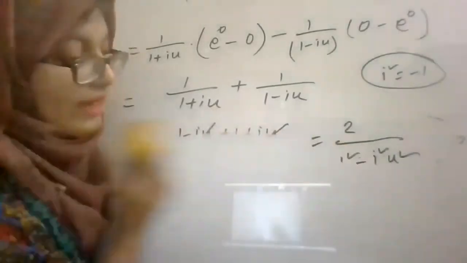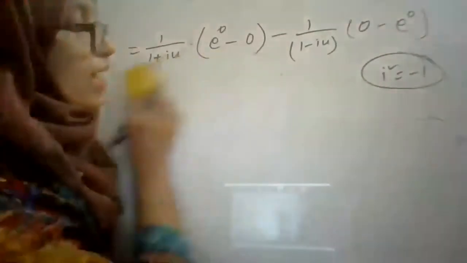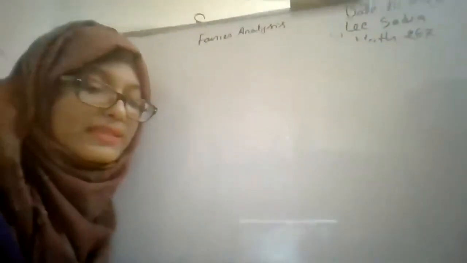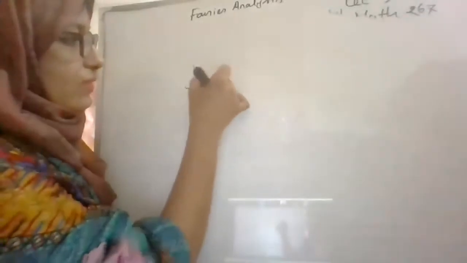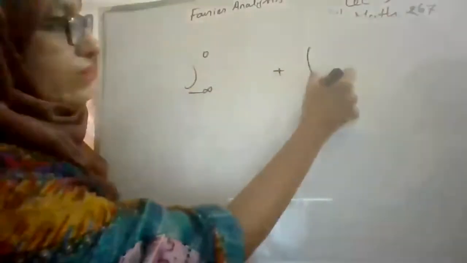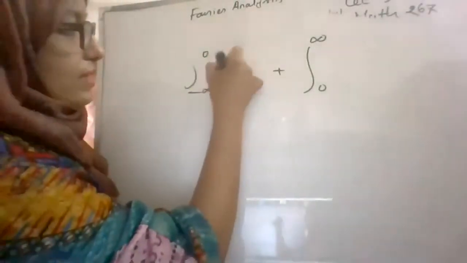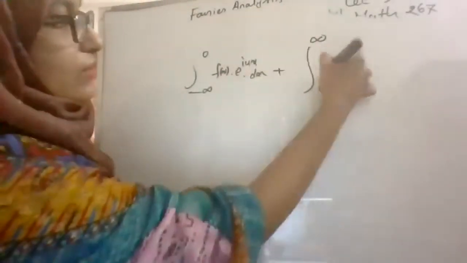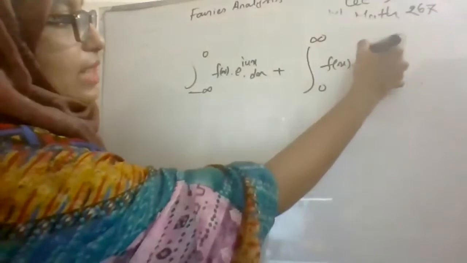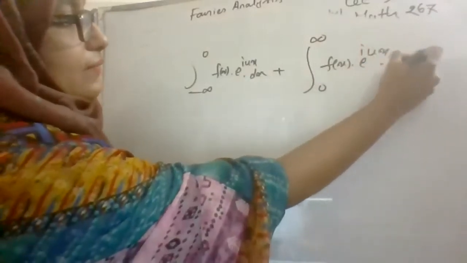So students, if you have any problem to understand how we get the values for f of x for these two sub-intervals, then you may ask. This is the only thing which is different, and all of these calculations are easier. For the interval minus infinity to 0 and for 0 to infinity, you have to consider f of x e to the power iux dx, and here f of x e to the power iux dx.